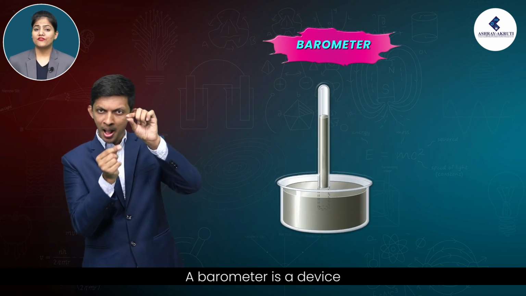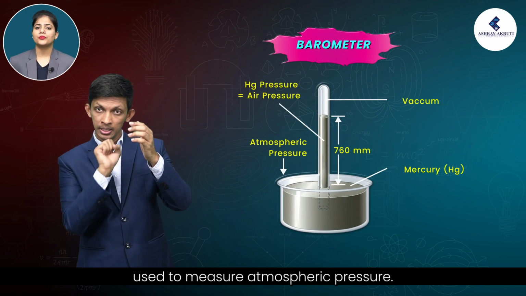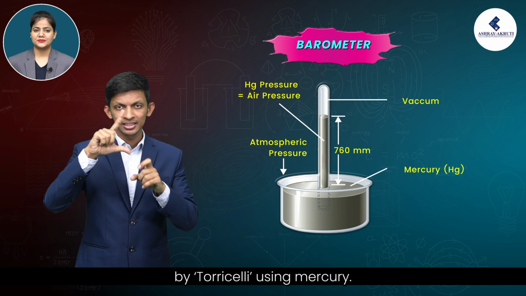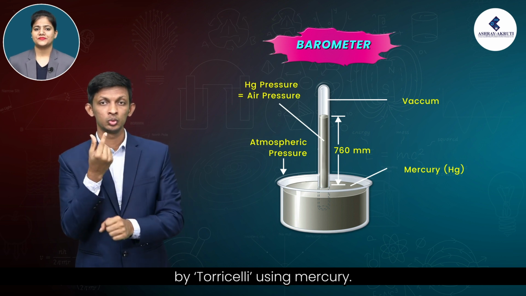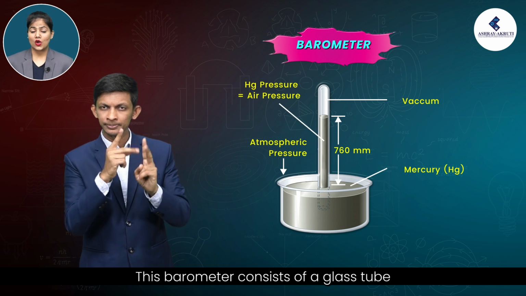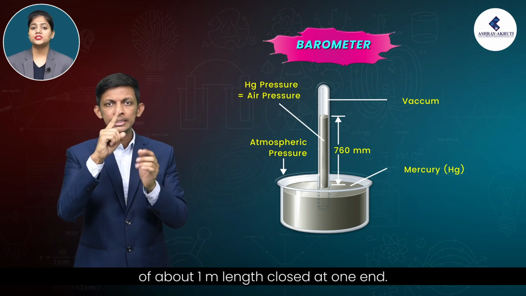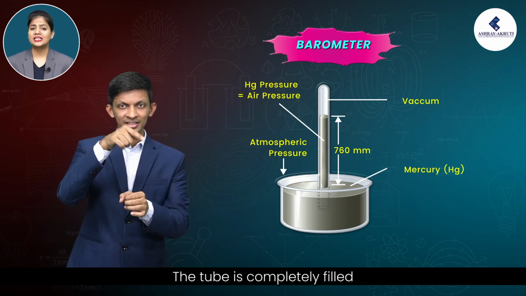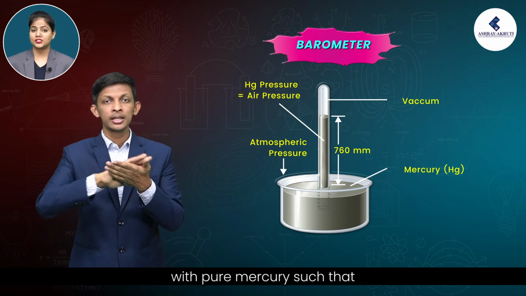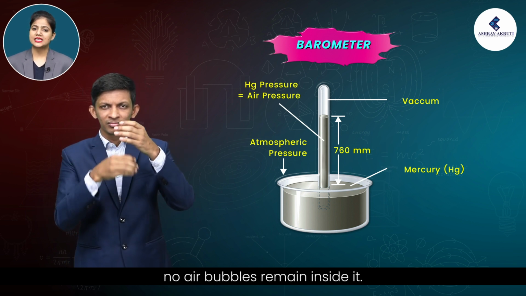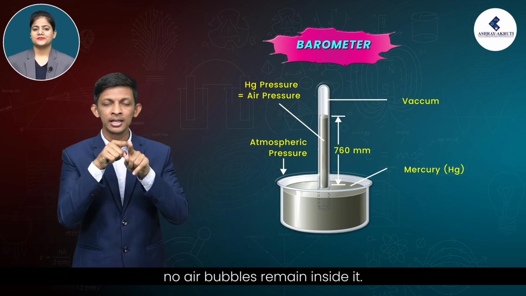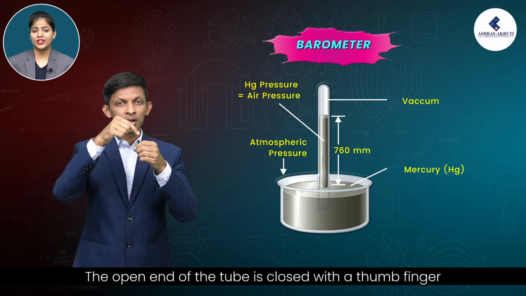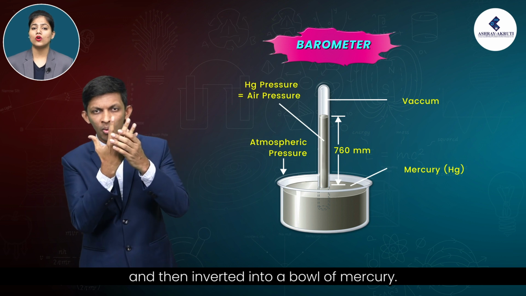A barometer is a device used to measure atmospheric pressure. The first barometer was invented by Torricelli using mercury. This barometer consists of a glass tube of about 1 meter length closed at one end. The tube is completely filled with pure mercury such that no air bubbles remain inside it. The open end of the tube is closed with a thumb finger and then inverted into a bowl of mercury.